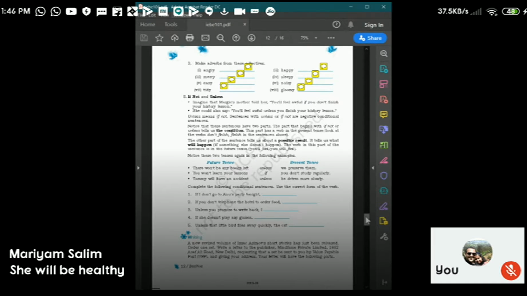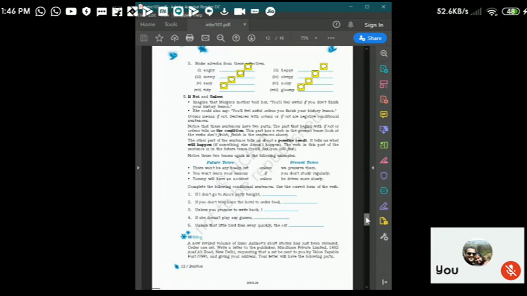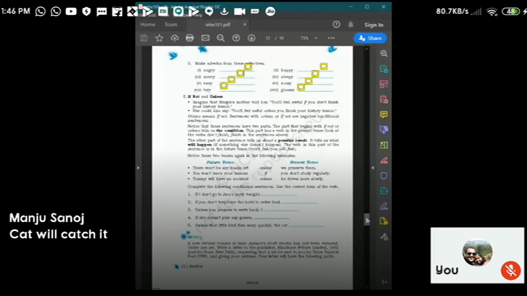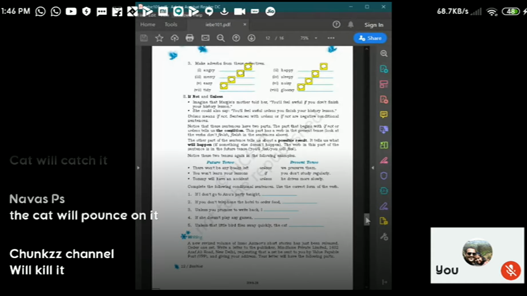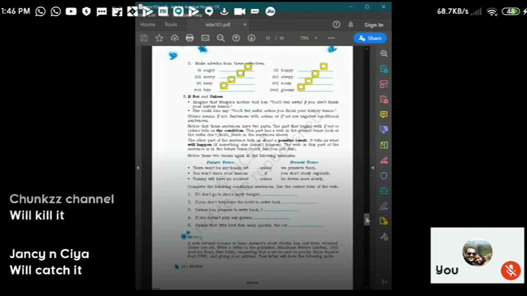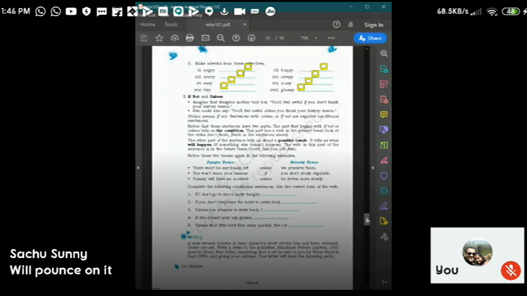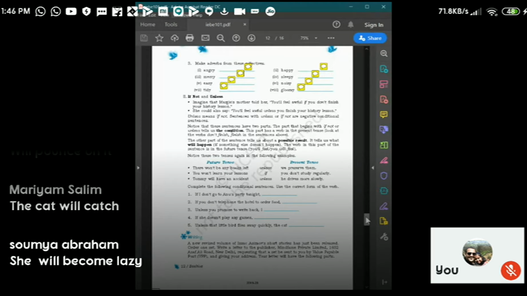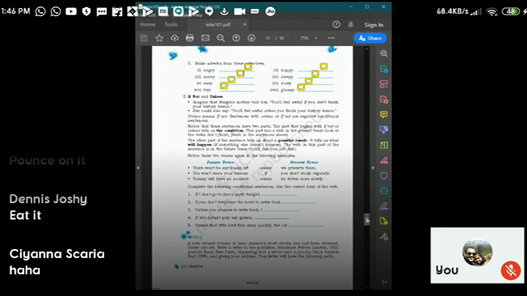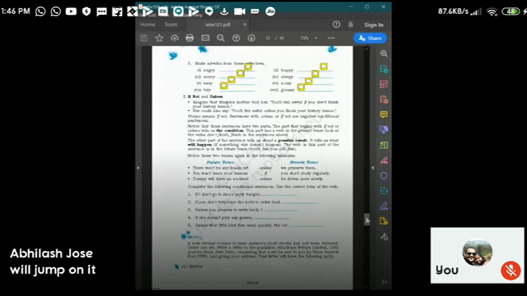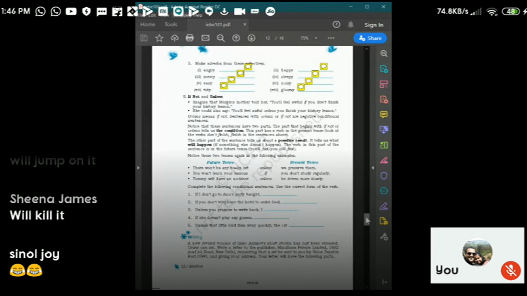Unless that little bird flies away quickly, the cat will catch it, will pounce on it, will kill it. Will catch it, will eat it. Or else will kiss it. Anything can happen. If the cat is vegetarian, you can't say. It will just go and say hi. If the cat is a vegetarian, right? Unless the little bird flies away quickly, the cat will go and